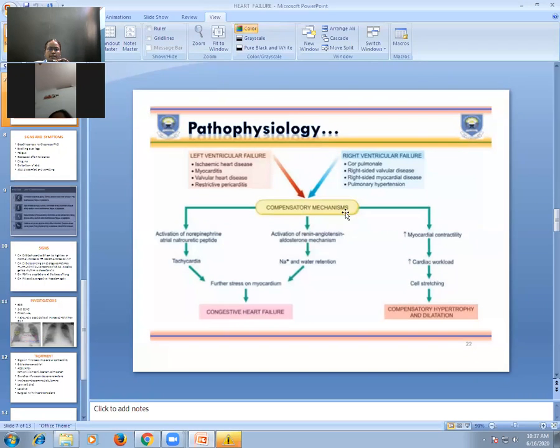See the compensatory mechanisms: activation of the RAS system, activation of the sympathetic nervous system, antidiuretic hormone, tachycardia, contractility, sodium and water retention. All these result in congestive heart failure.